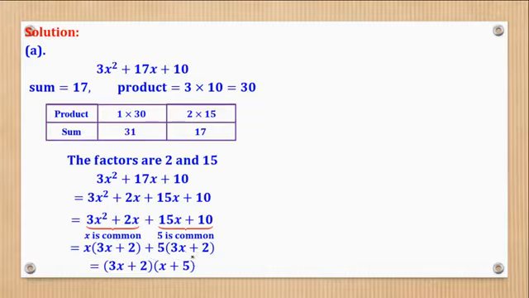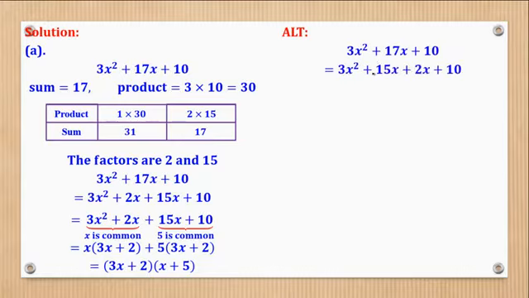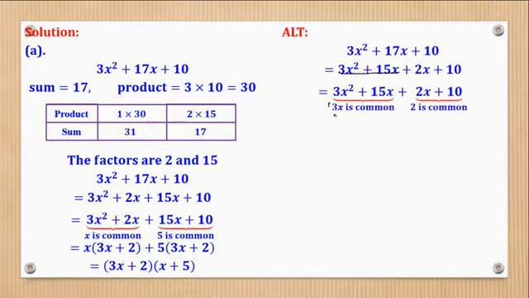Now realize something, that here I've used 2 first, then 15. What if it is 15 and here I put 2, so that 3x squared is paired with 15 and 2x is paired with 10? You'll still come up with the same answer. So let's try that as an alternative, where 17 is replaced with 15x plus 2x. So in that case, I'm going to pair these two to give you a common factor of 3x, and these two to give you a common factor of 2.